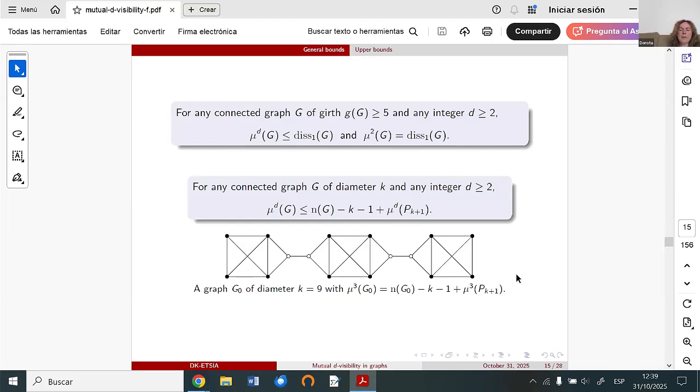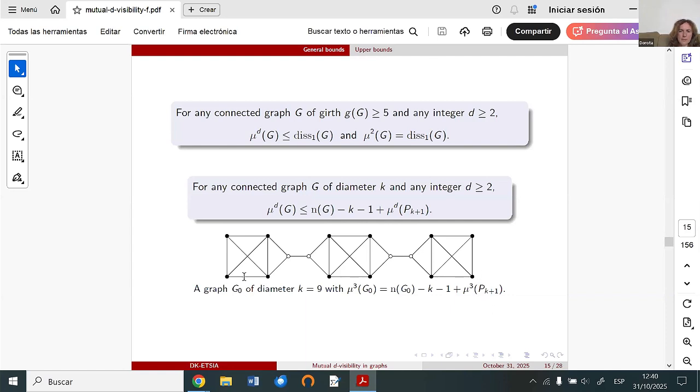Here we have some examples. We have a graph. This graph has diameter 9. And then we can observe that for d equal to 3, these black vertices form the mutual 3-visibility set. And this number is equal to all vertices of the graph. Then we remove vertices belonging to the diametral path, and we add the mutual 3-visibility number for this path.